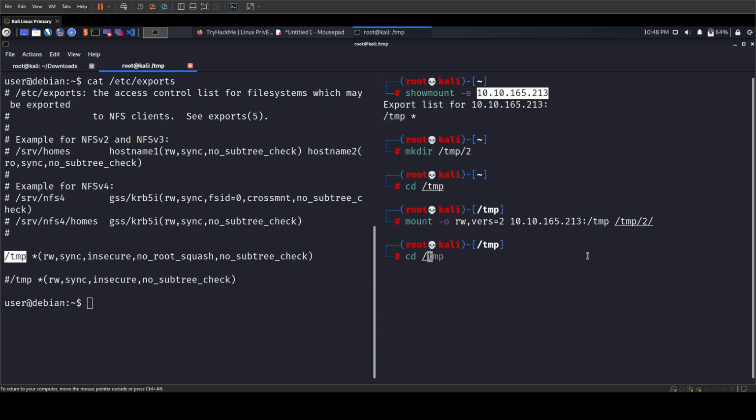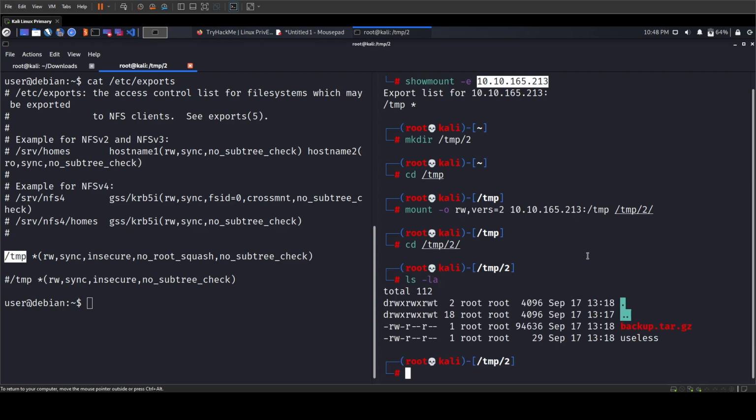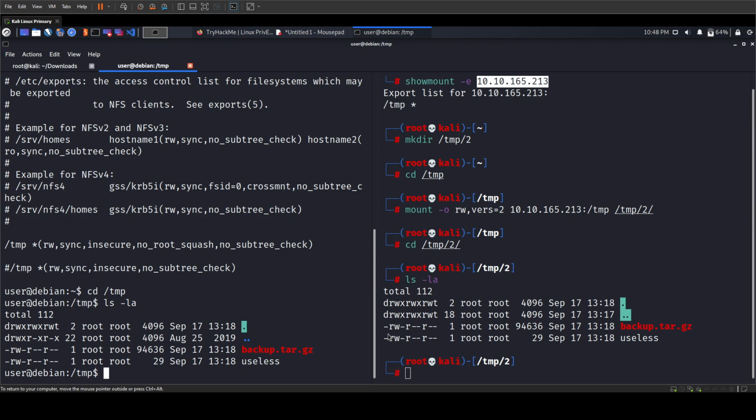Now if we go to the temp2 folder and do a quick ls -la, we can see all the remote files are available here. Let's just verify that by going into the temp folder on the remote side. Let's go to temp and do ls -la here. You can see the files are similar. That means the share is perfectly mounted here.